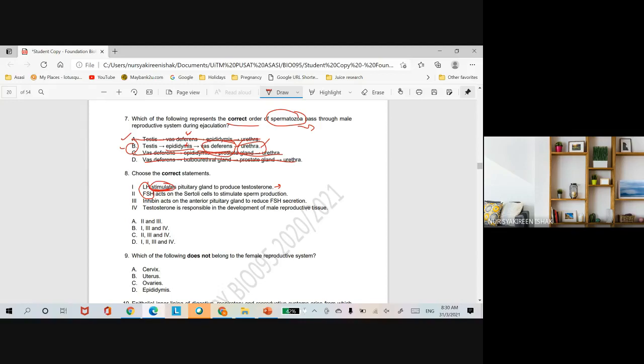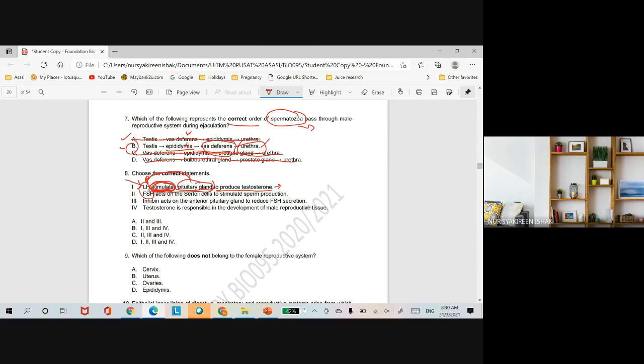LH does not stimulate the pituitary gland. The pituitary gland secretes the LH. Anterior pituitary gland secretes LH, which stimulates Leydig cells to produce testosterone. So statement yang buat dia salah adalah daripada perkataan stimulate ni.